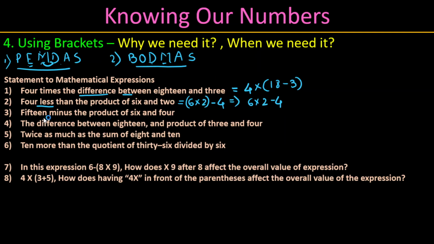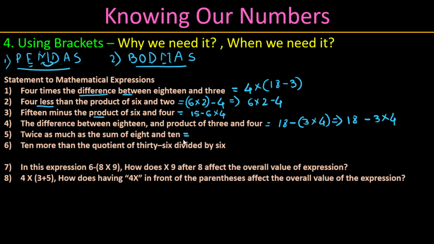Next question: 15 minus the product of 6 and 4. Product means multiplication. Now the fourth one: the difference between, means the minus is there, between 18 and the product of 3 and 4. Product of 3 and 4. This also can be written as 18 minus 3 into 4. Hope you understood. Let's go with the next example.